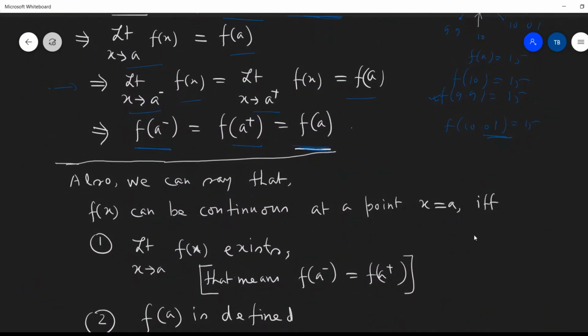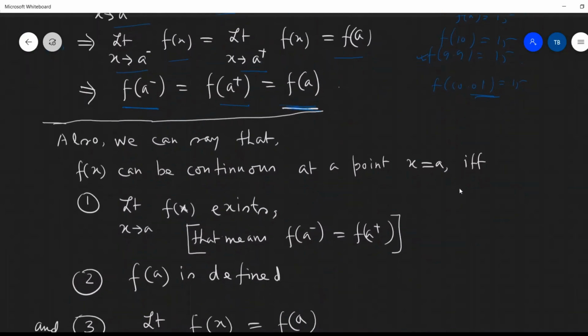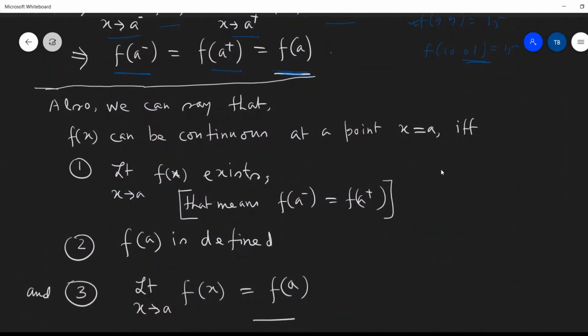Now I have written something here: we can also say that f(x) can be continuous at a point x equals a in some other way. If we think about it, say this is the point a, and this is f(a), and this is the curve f(x).